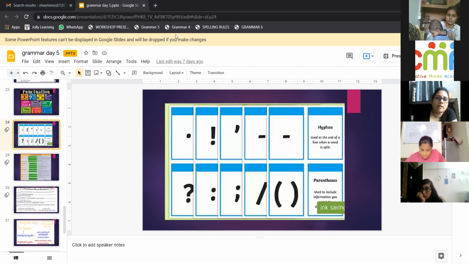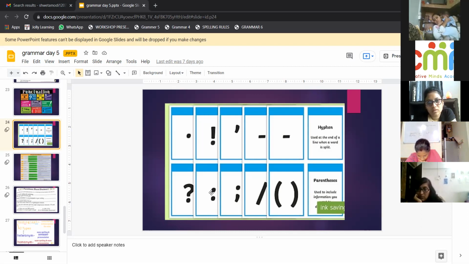So now you have to give me examples. Give me an example for full stop. I am studying. Exclamation mark: Wow! Apostrophe: Shruti's car. Hyphen: brother-in-law. Question mark: What are you doing? Colon: my favorite items, then we have to list them.